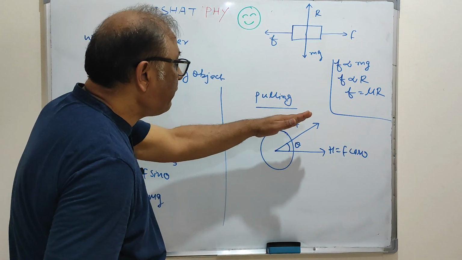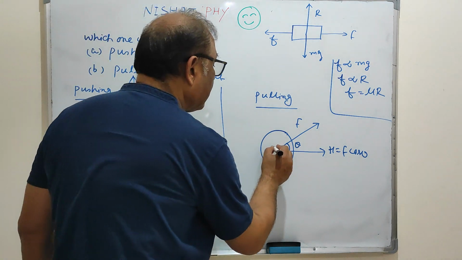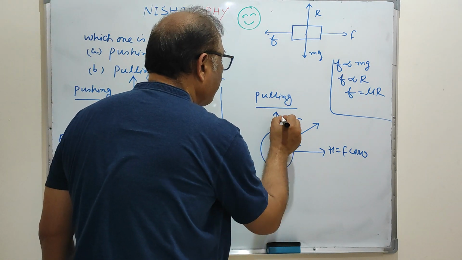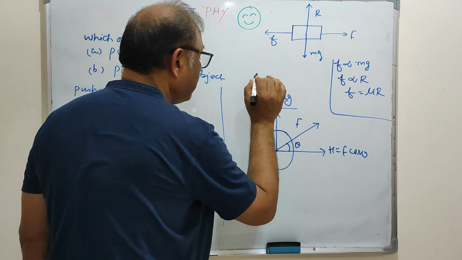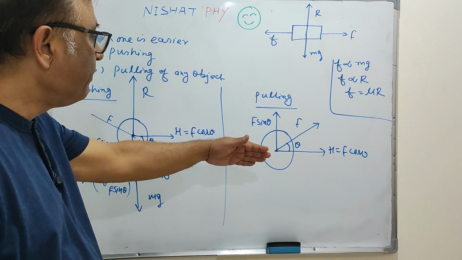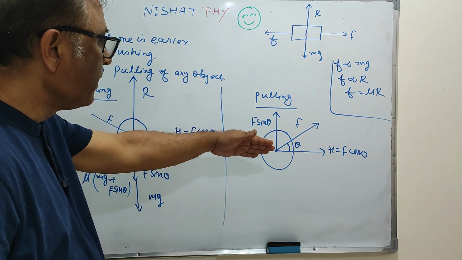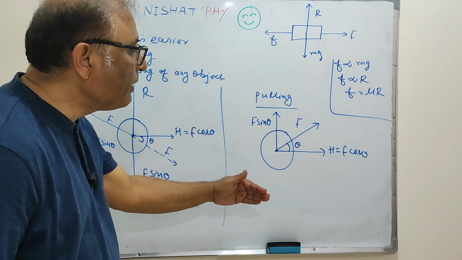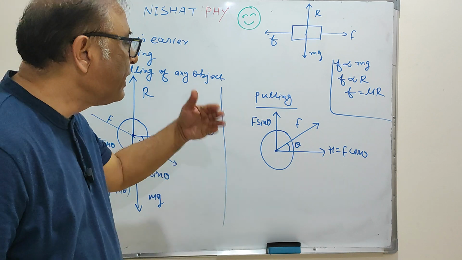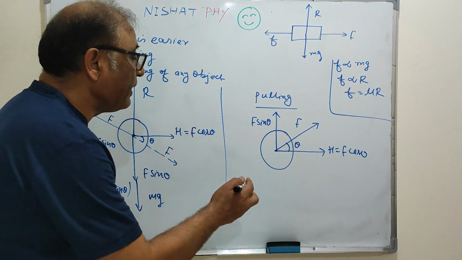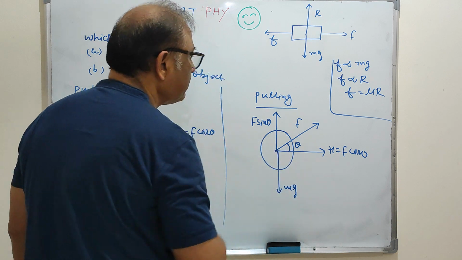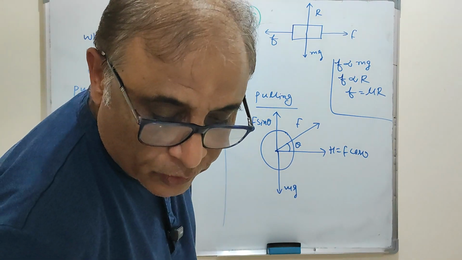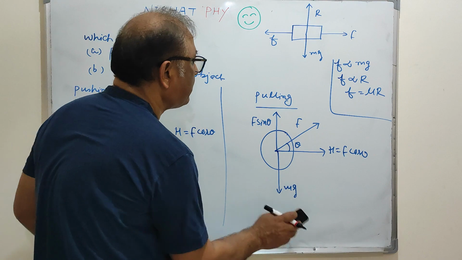But the component of F is not downward in this case. Here the component of F is upward, and this is F sin theta. Clear? Pulling F has two components, horizontal F cos theta and vertical F sin theta. We know that mg is in the downward direction.